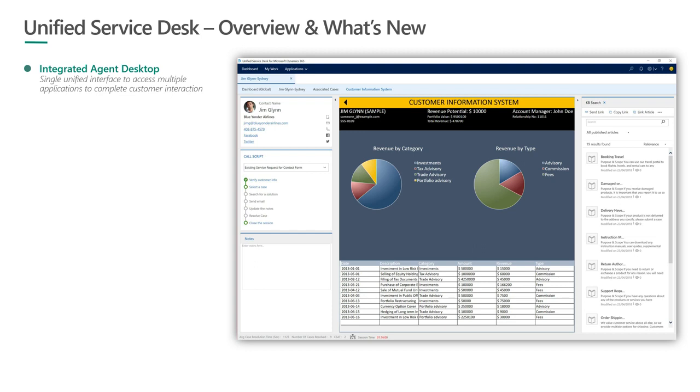Typically in a contact center, we have seen agents need to browse through multiple different applications, which could be more than 10. They would have multiple different browser tabs or application tabs that they have to flip through and manage while interacting with the customer. With USD, it is possible to automate some of those and provide information from across multiple different LOB applications in a single unified console. That helps improve agent productivity significantly. We have customers who have seen tremendous performance improvements simply by reducing the number of clicks that the agent would need to go through without using USD.